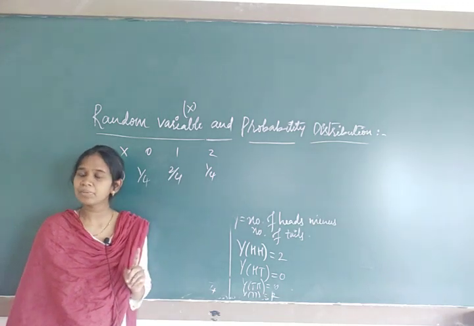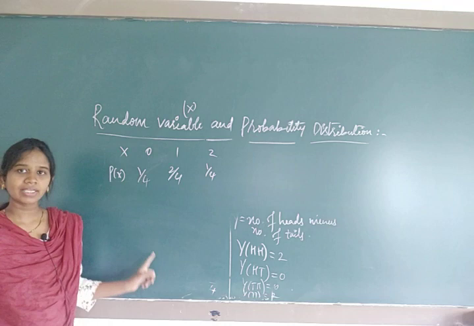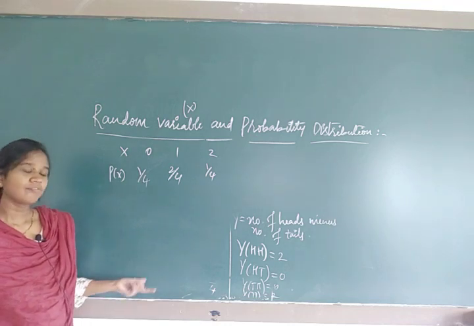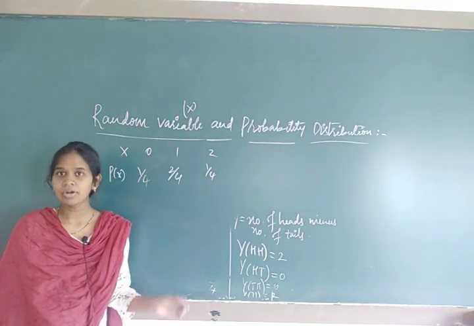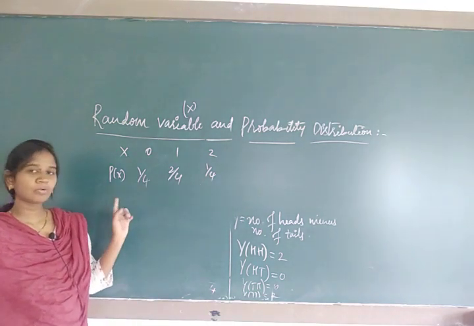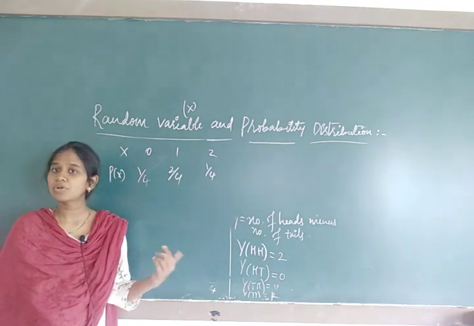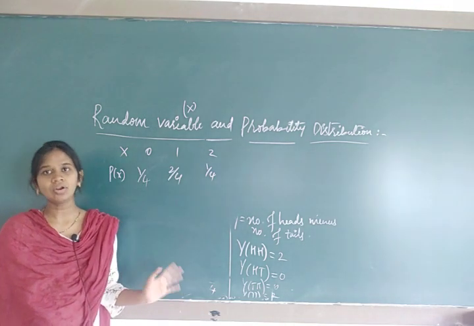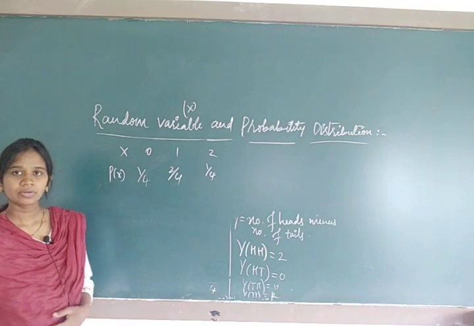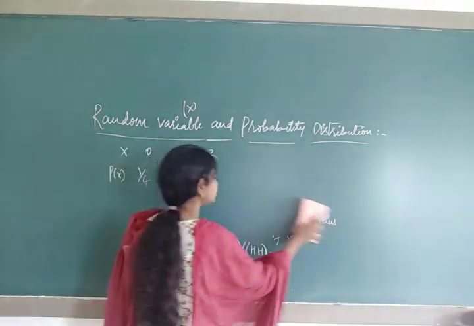So what is the maximum range of probability? It's 1. So it means that whatever the experiment we had taken and whatever random variables we got, it is exactly correct. Based on the probability distribution, we have to check whether our random variables for the corresponding experiment are right or wrong. Okay. So now take down the probability distribution definition.